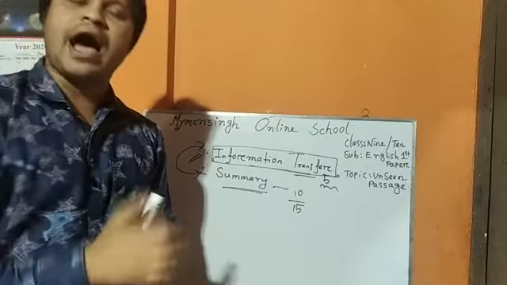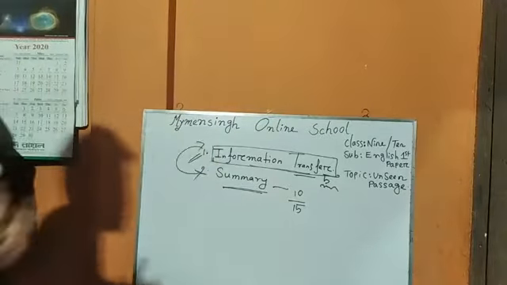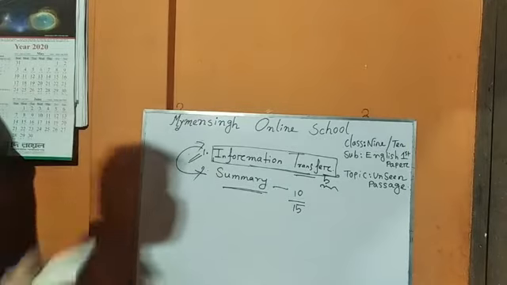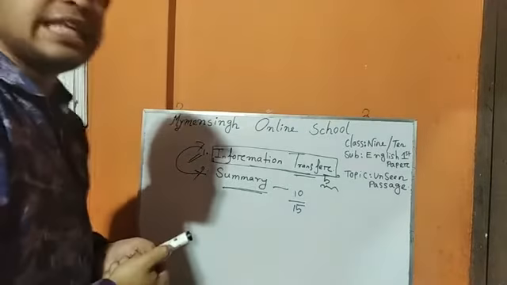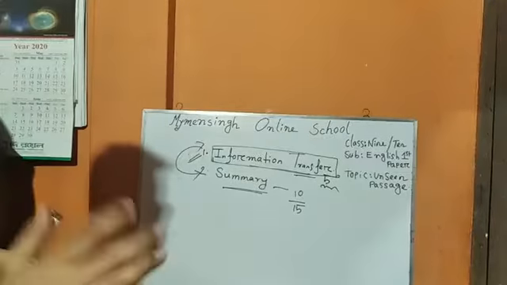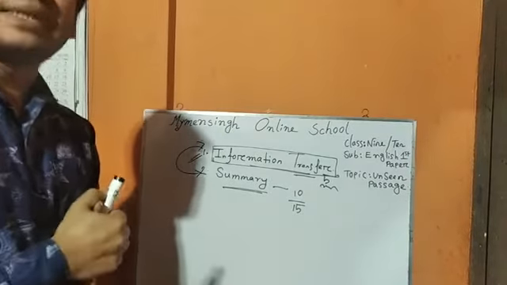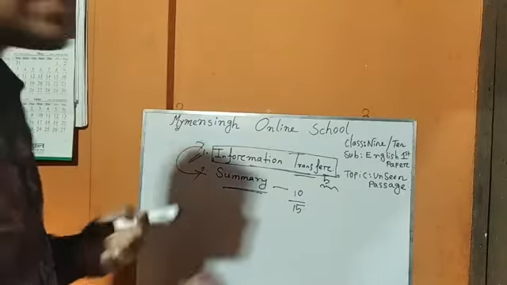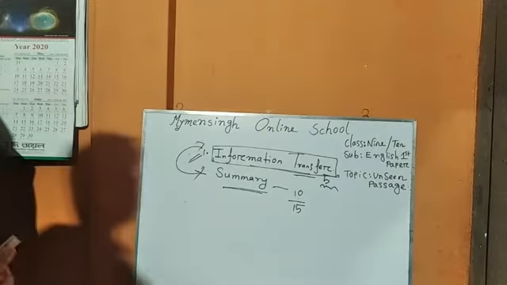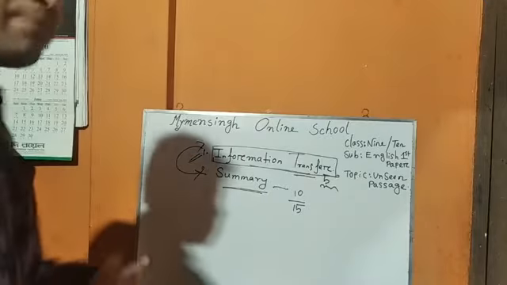That is why you have to read this unseen passage very carefully. Otherwise, you won't be able to answer the information transfer properly. Actually, information transfer is a very easy task. But if you don't understand how to provide the information carefully, then you will face some problems.